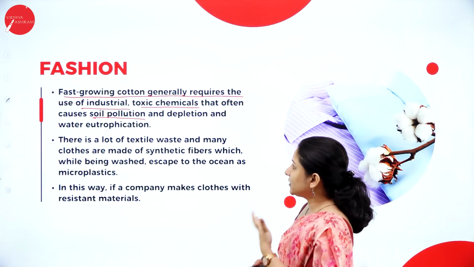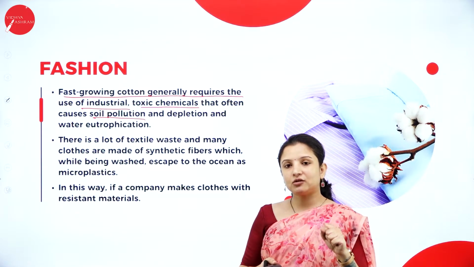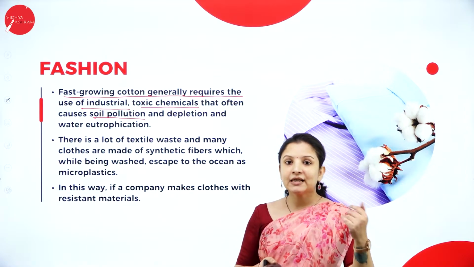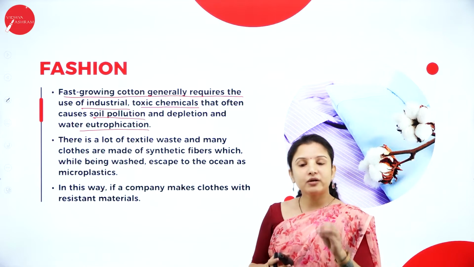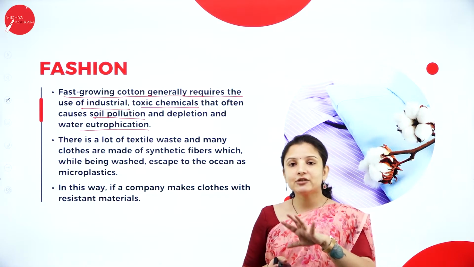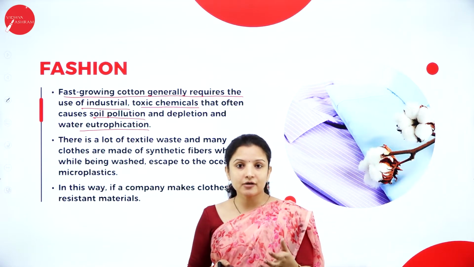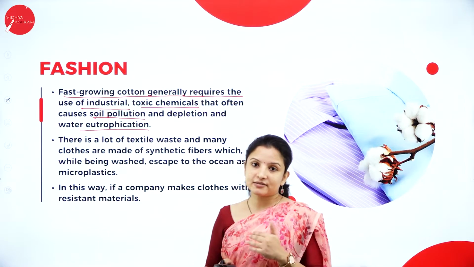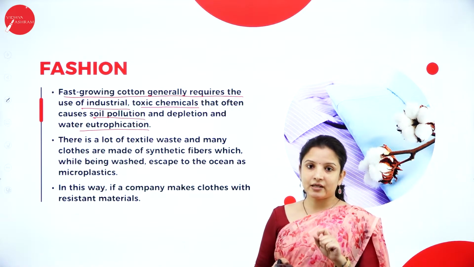When they use these toxic chemicals, they release the waste material into nearby water bodies, leading to eutrophication. Eutrophication is when the water bodies get filled with chemicals, leading to the uncontrolled growth of water plants, therefore causing the death of the fishes and aquatic organisms living there. So therefore, you will be imbalancing the environment.